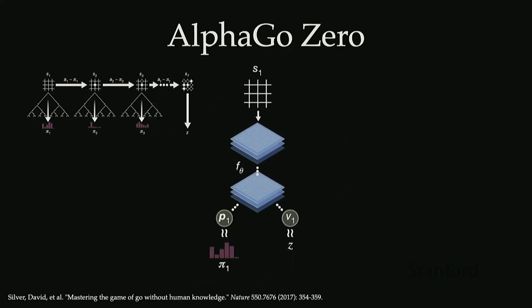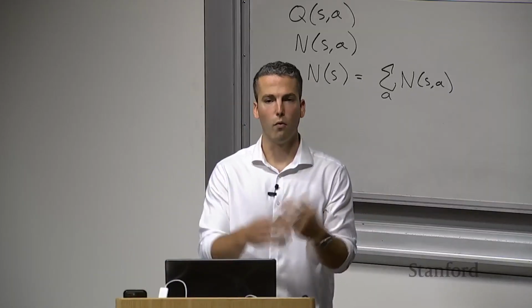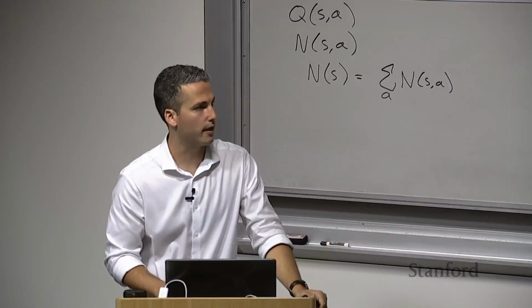So how that network setup worked was basically it takes as input the raw board state, so that S1, and then it outputs two things. The first output is this vector of action probabilities, that's the P1, and that's telling you the probability of selecting each action. And then the second output is the value estimate, which maps to the probability that the current agent ends up winning the game. So that's this idea of what is the value of being in a particular state.